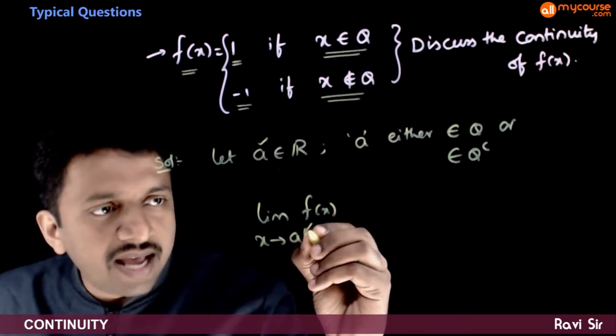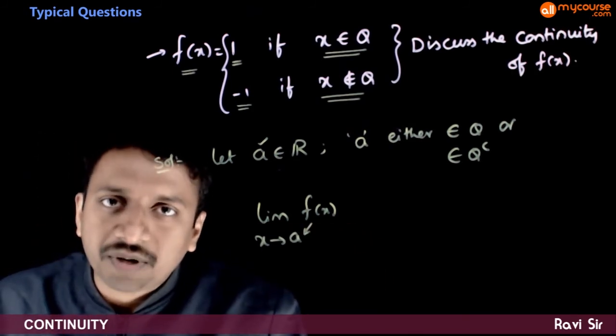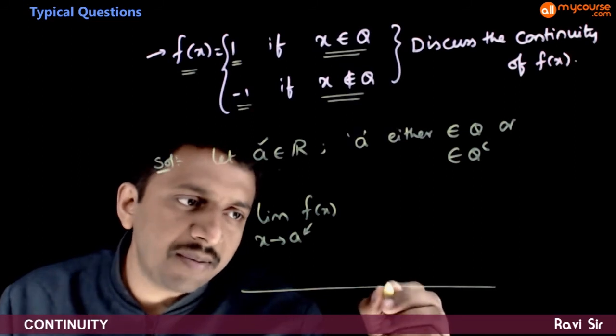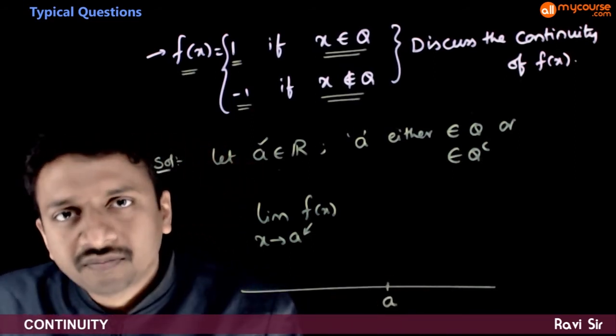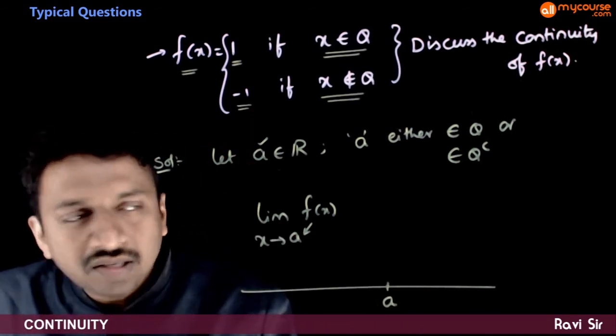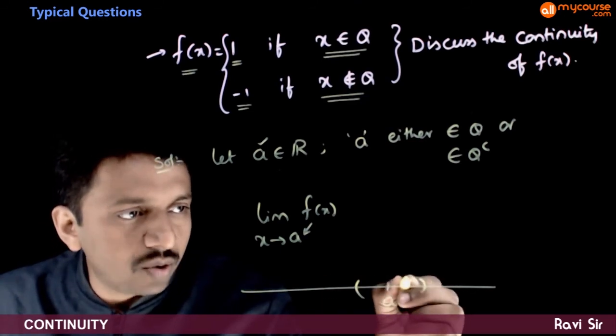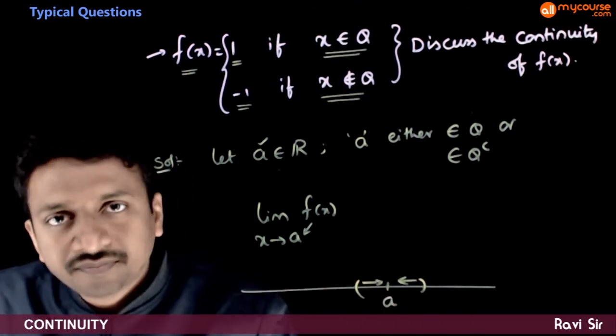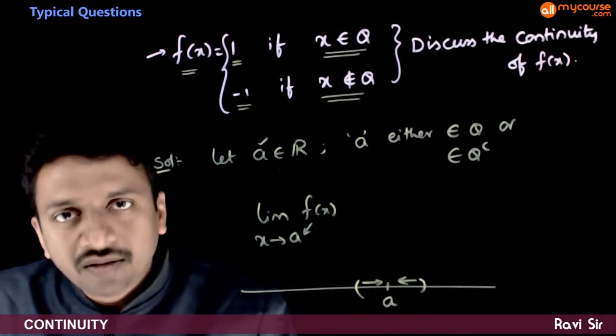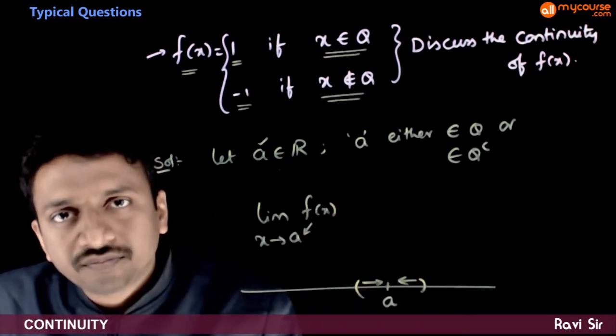So a can be either a rational or irrational number. This a will be some number on the real number line. So what is the meaning of limit? As x tends to a, that is x goes closer and closer to a, that is x lies in the neighborhood of a, where does f of x go?